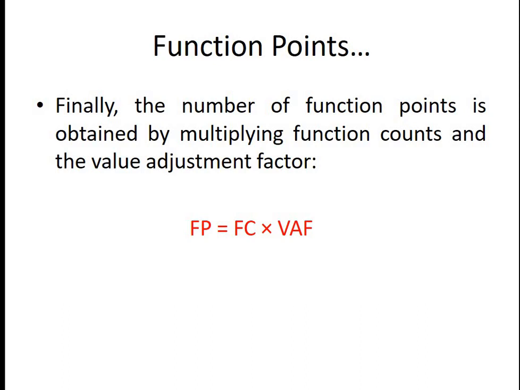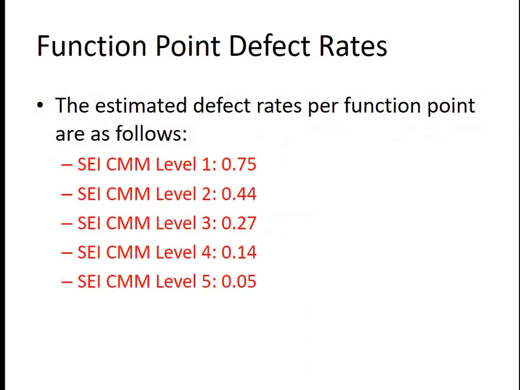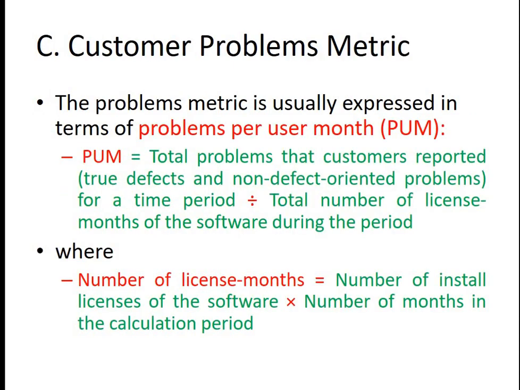Then we talked about the adjustment based on the adjustment factors, where we said let's multiply it with the value adjustment factor. That results in an adjusted function point, which is fixed for the application to be developed based on the variation it has from previous projects, or for some of the parameters on which the particular project is paying more focus. Then we talked about CMM level as well.